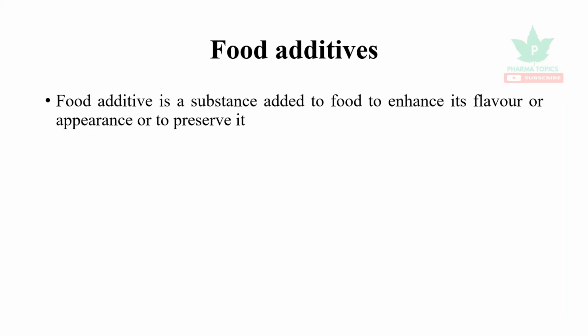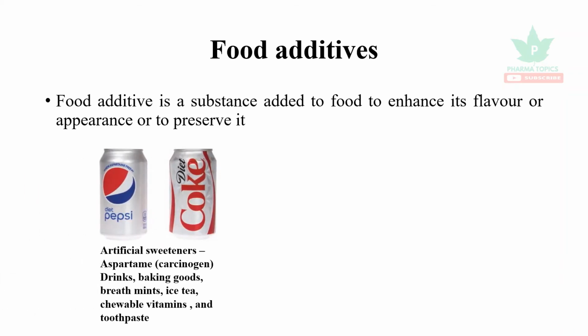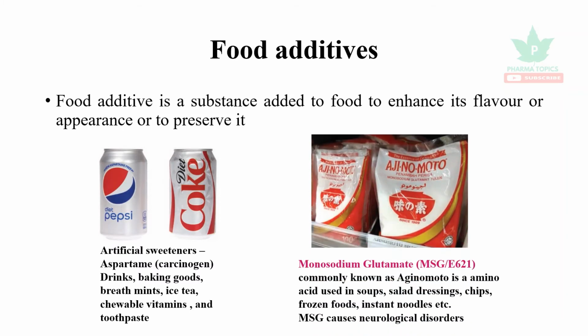A food additive is a substance that is added to enhance its flavor or appearance or to preserve it. So artificial sweeteners, aspartame, which is a carcinogen, are used in drinks, baking sodas, breath mints, iced tea, chewable vitamins, and toothpaste. And monosodium glutamate, MSG E621, commonly known as Ajinomoto, is an amino acid used in soups, salad dressings, chips, frozen foods, instant noodles. Actually, MSG causes neurological disorders.